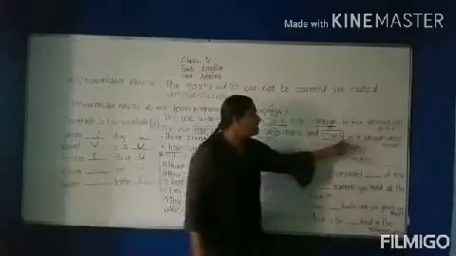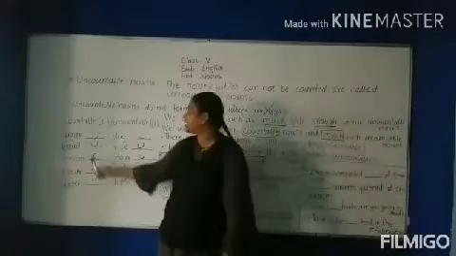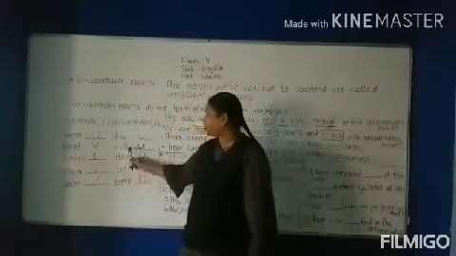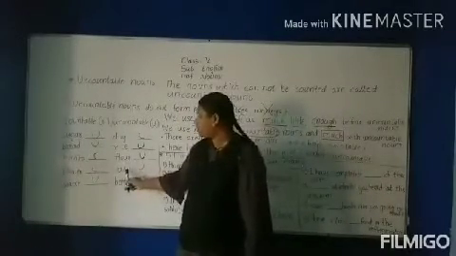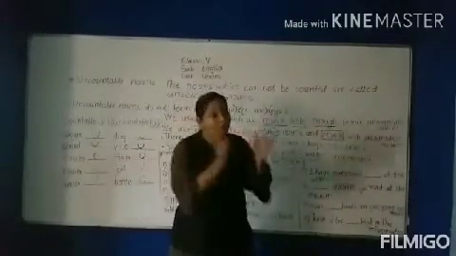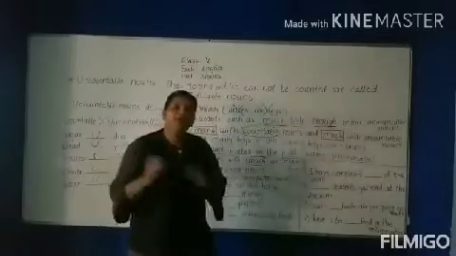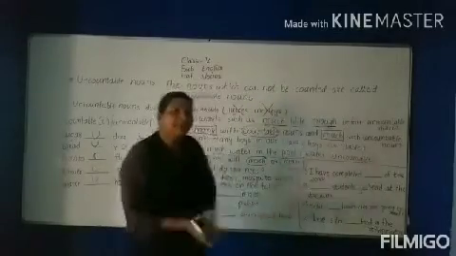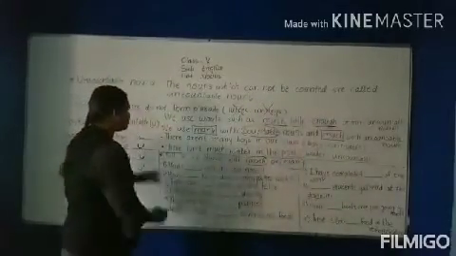And we use much with uncountable nouns: much sugar, much rice, much oil. So with uncountable nouns we use much, and with countable nouns we use many, as simple as that.